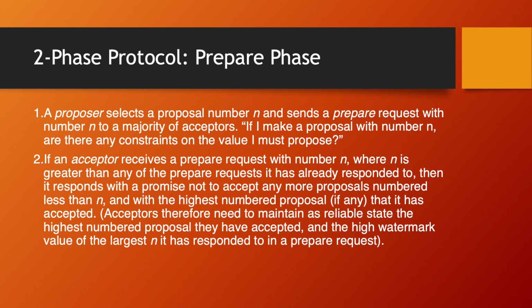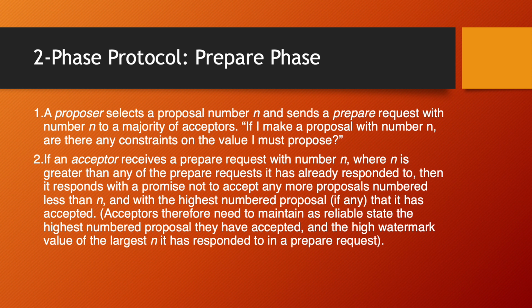Now, there's a two-phase protocol. Let's look at the prepare phase. A proposer selects a proposal number n and sends a prepare request with the number n to a majority of the acceptors. If I make a proposal with number n, are there any constraints on the value I must propose?